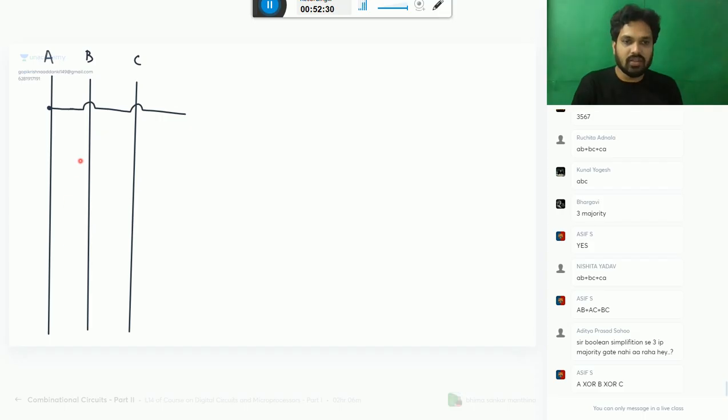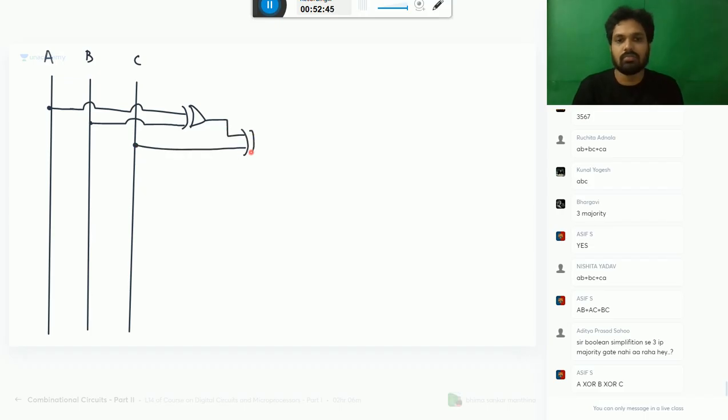We have added 3 times. All those things are done already. A XOR B, in any method you get the same answer, XOR C. So what is your carry?